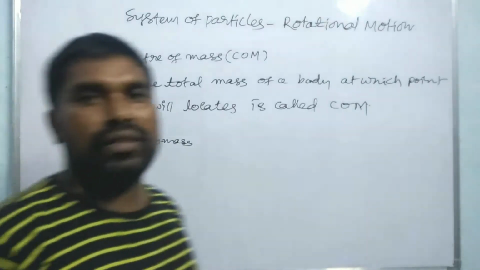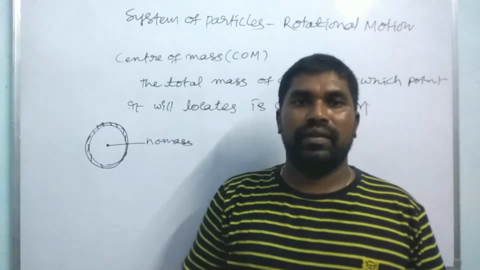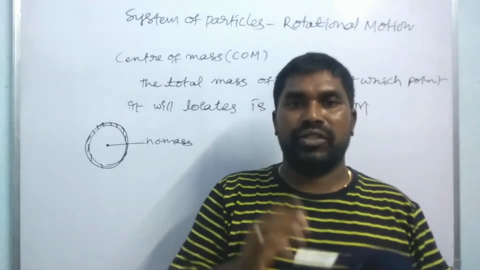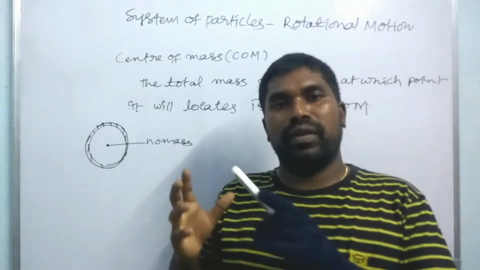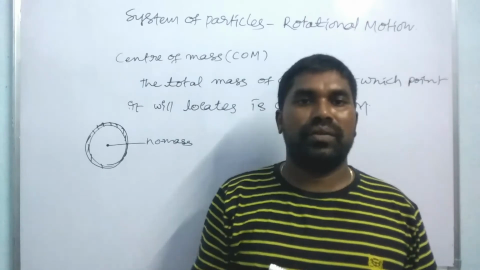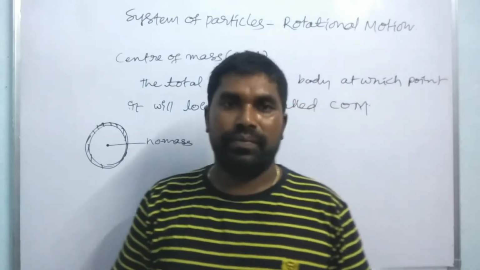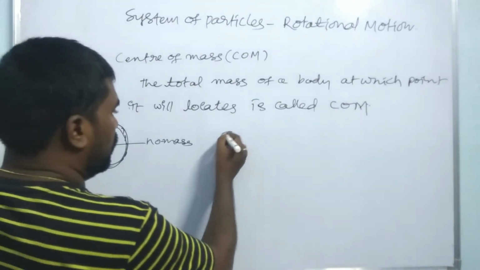So no mass should be present at the center of mass of a system. It is not necessary, right? It is not necessary to have the mass at the center of mass of a system.